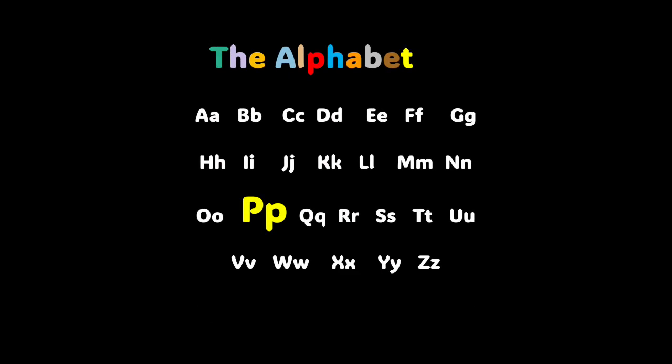Here is the alphabet that we use in the English language. This alphabet is also used for other languages like French and Spanish. And we have 5 vowels, and the rest of the letters we have 21 consonants. P is a consonant, and that is what we are going to focus on in this presentation.